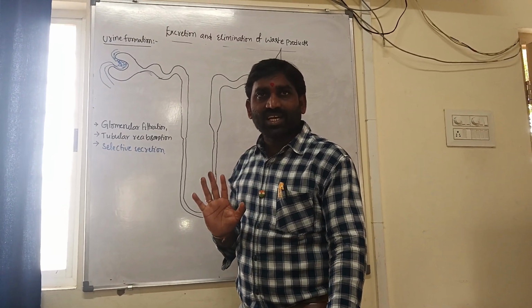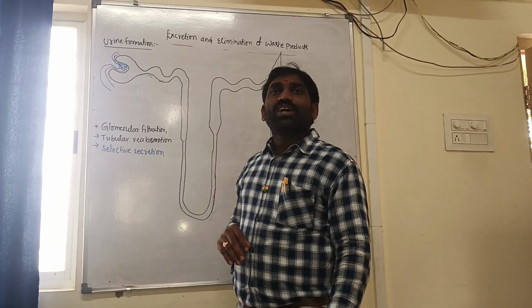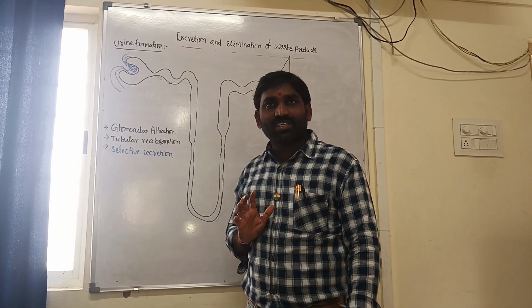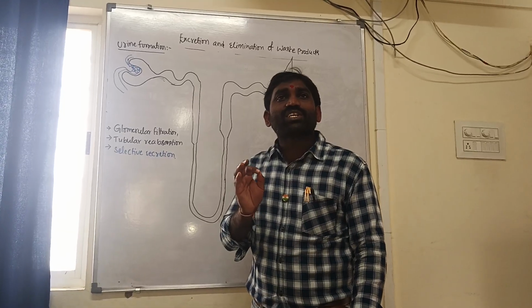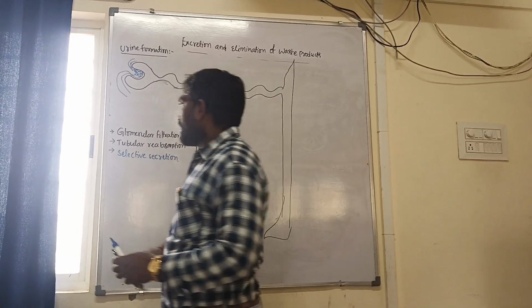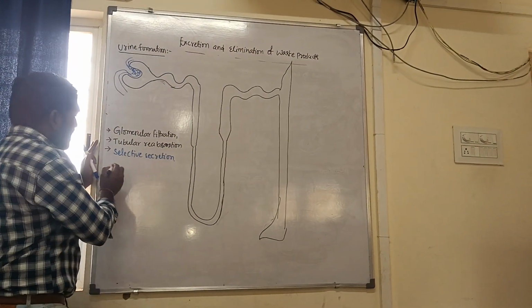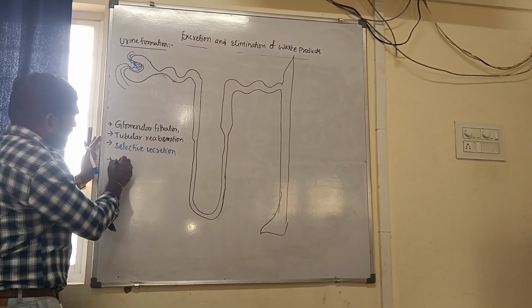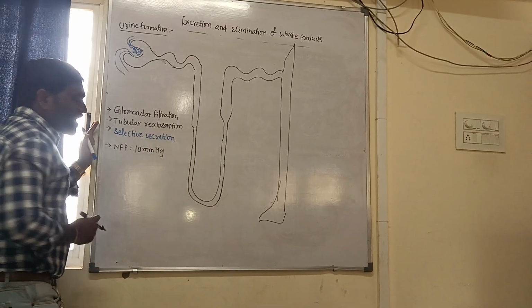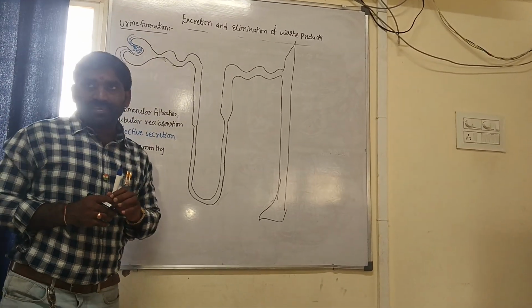Now, how does glomerular filtration occur? What is the reason behind that? Through which filtration membrane, and how many layers are there? Let me explain. Glomerular filtration occurs because of a net filtration pressure of 10 mmHg.